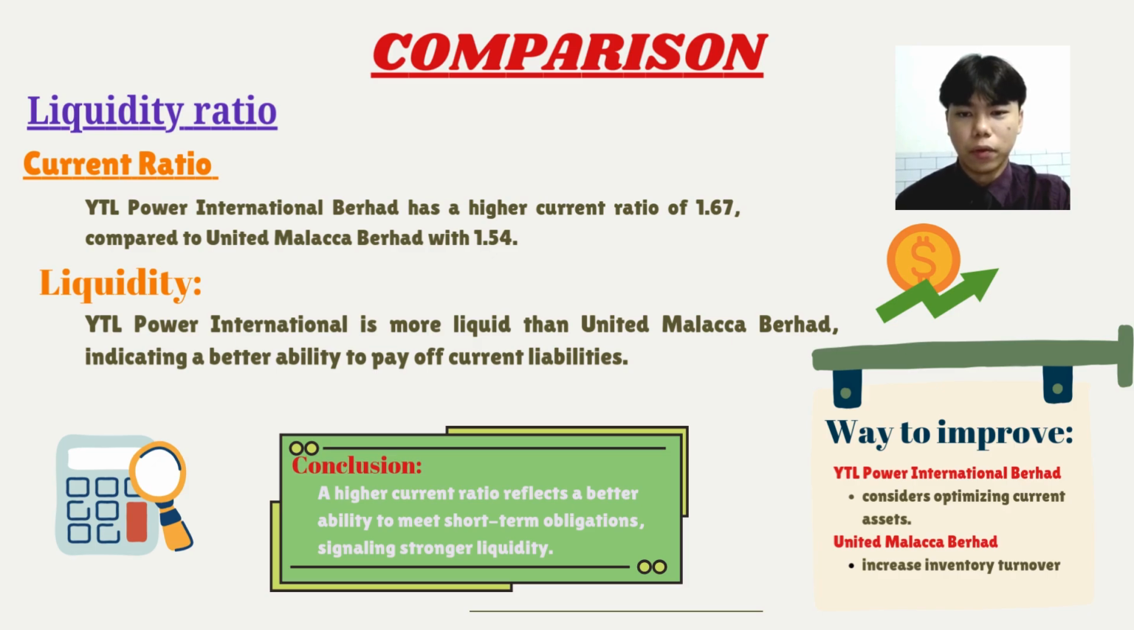The ways to improve for both companies are: YTL Power International can consider optimizing its current assets. For United Malacca Berhad, the company can increase its inventory turnover.